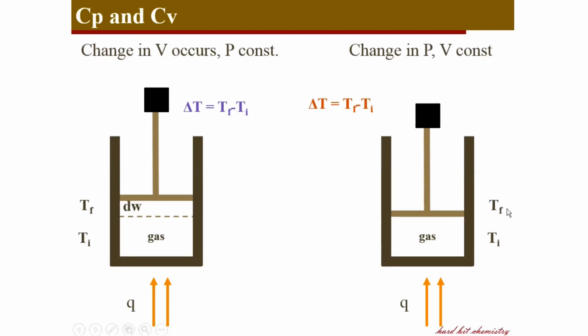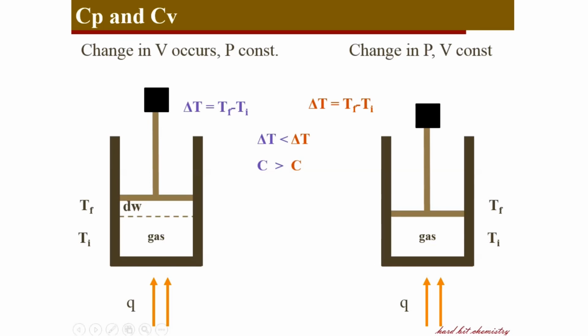But here in the second case, the constant volume case, as there is no work associated, the whole heat given is reflected in internal energy, which is reflected in the final temperature. That means the temperature difference in the second case, that is the constant volume case, is larger than the temperature difference in the constant pressure case. So you can see that the heat capacity of the system in the first case, the constant pressure condition, is larger than the constant volume condition.